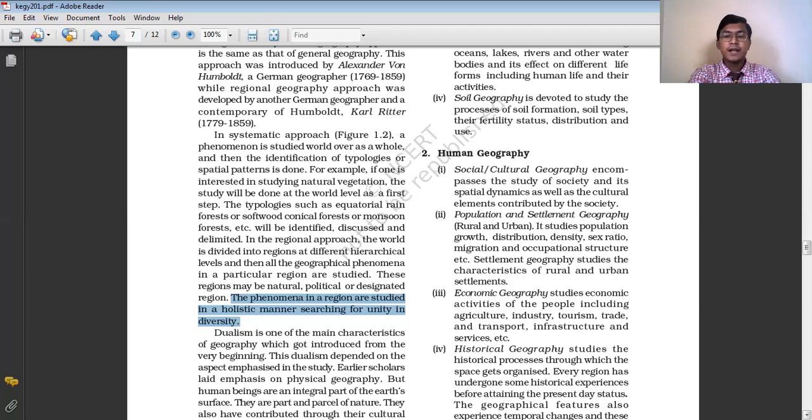This paragraph is very important. You may get a question like, what are the different approaches to geography? The different approaches to geography are the systematic approach and the regional approach. Name the person who introduced the systematic approach of geography: Alexander von Humboldt. The regional approach of geography was introduced by Carl Ritter. What do you understand by the systematic approach of geography? You can write. And what do you mean by the regional approach of geography? Give an example.